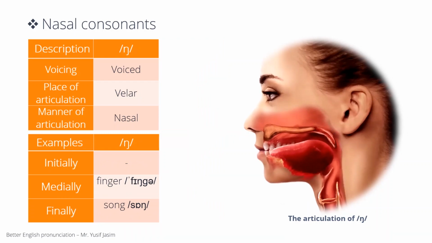Let's practice some examples. Ng does not occur at the beginning of words in English, but it does occur between vowels, where it's more difficult than in final position. Ng medially: finger. Ng finally: song.